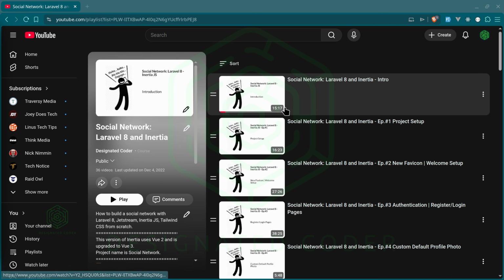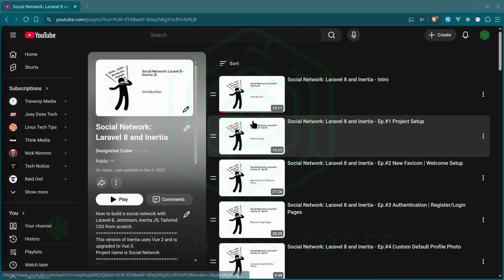Now, a lot of things have changed over the years, not only with me, but also with Laravel, right? It still pretty much uses Inertia if you want to do an integrated system with Vue or even with React without having to create an API. You want everything in the same project. It's your preference, right? Whether or not you have it in the same project or outside is either down to your preference or it's down to what kind of project you're trying to build.